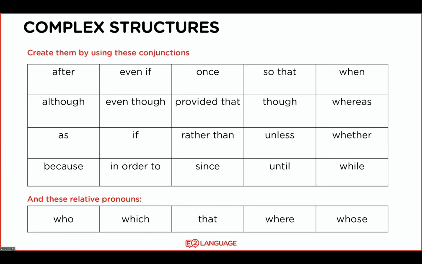Complex structures are sentences that use conjunctions like after or even if. So you might want to start a sentence with after or even if or once or so that, or it might have the word when in it, or although or even though, provided that. And also relative pronouns like who, which, that, where, and whose.